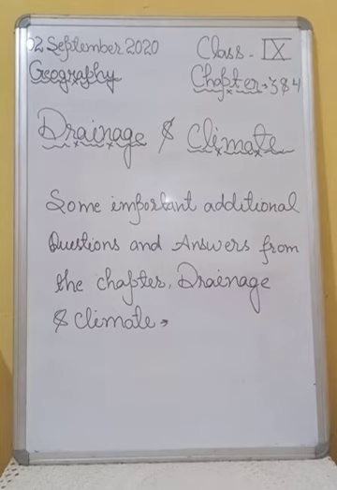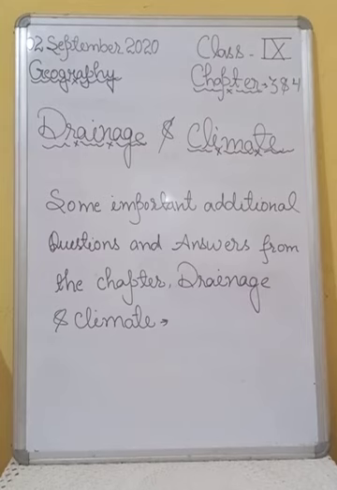Alright. So question number 1 is, what is climate? Answer number 1, climate refers to the sum total of weather conditions over a large area for a long period of time, between 30 to 40 years. Alright.